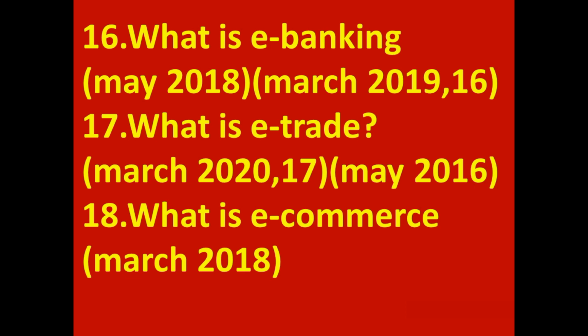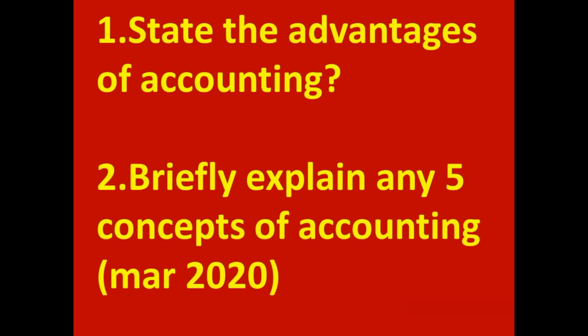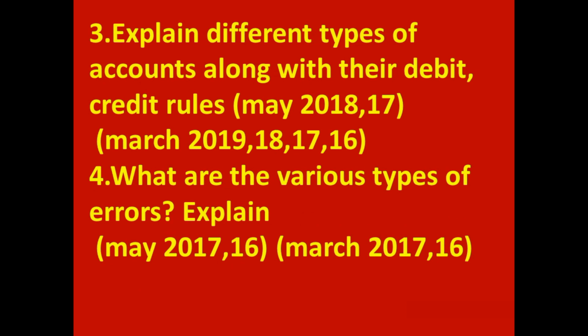Now let us come to fourth point, important theory questions for 5 marks from accountancy part. First question, state the advantages of accounting. Second question, briefly explain any 5 concepts of accounting. Third one, explain different types of accounts along with their debit, credit rules.